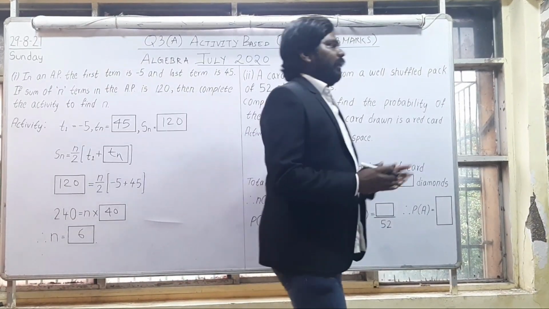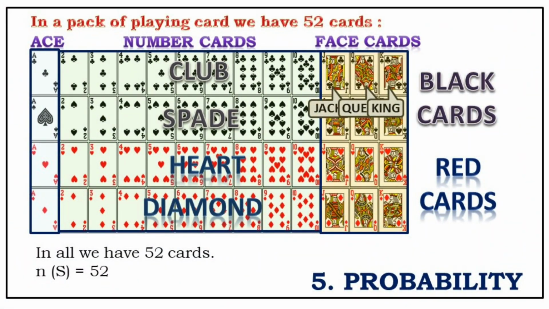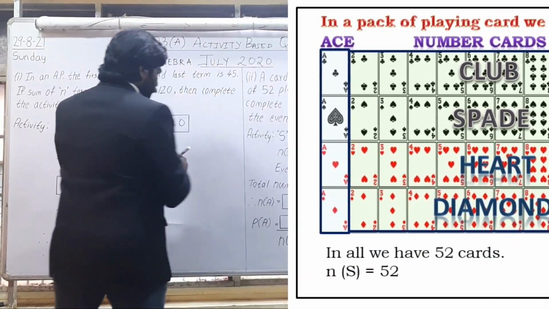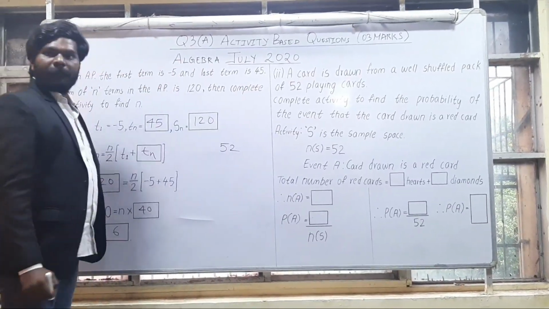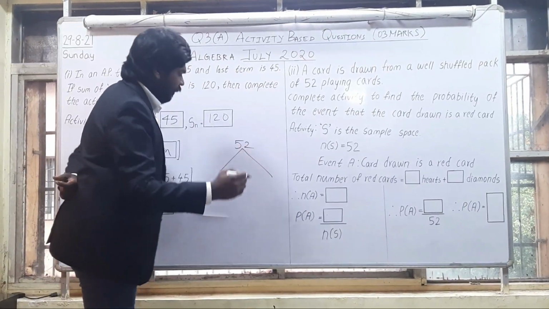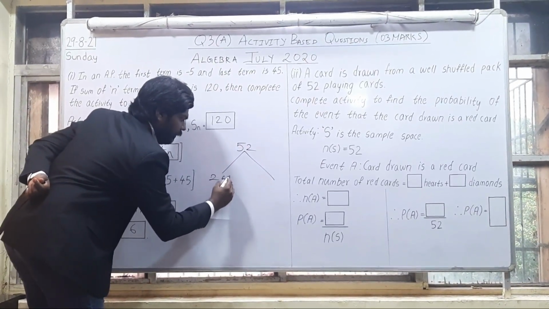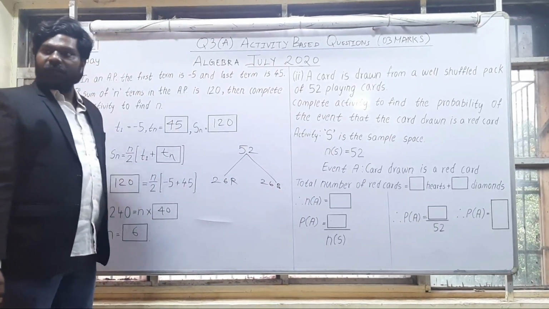For this, the very first thing I need to explain to you is the concept of playing cards. In total, there are 52 playing cards. This is further divided into 26 red cards and 26 black cards. Understood?